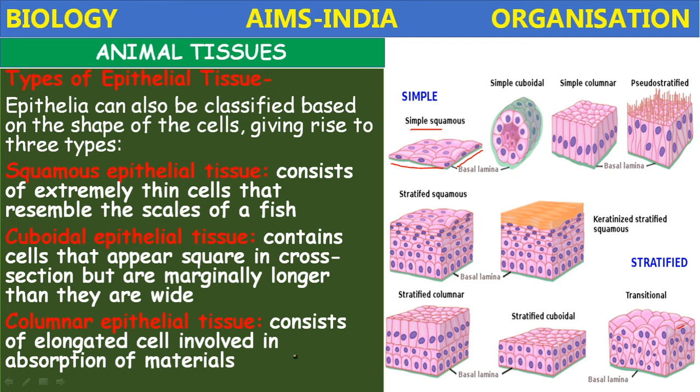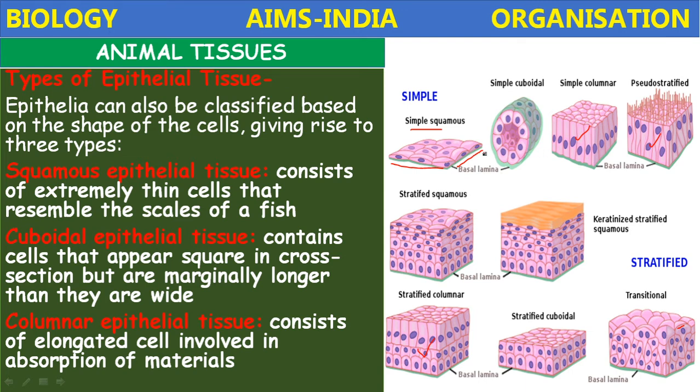Next, columnar epithelium. This is the columnar epithelium, and this is columnar epithelium. This is also columnar epithelium. What is columnar epithelium? A columnar epithelium consists of elongated cells.